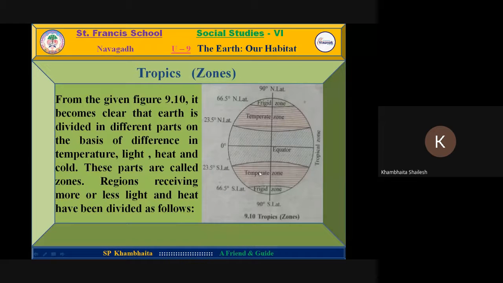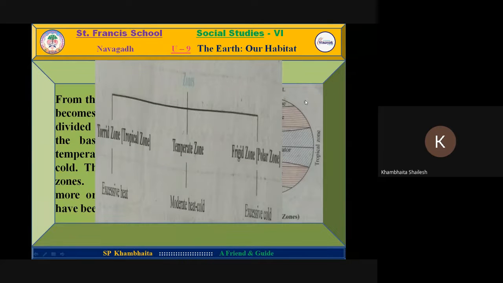After that, the temperate zone. Here temperature is not so high, not so low, and this area is called the temperate zone. And last two, the frigid zones, north and south. Here it is almost snow covered throughout the year. This way, according to the temperature, our Earth has been divided into different portions.